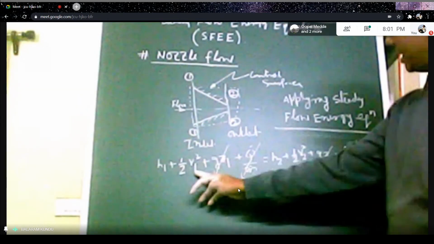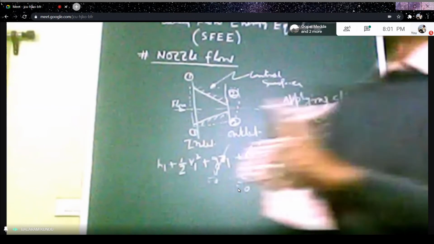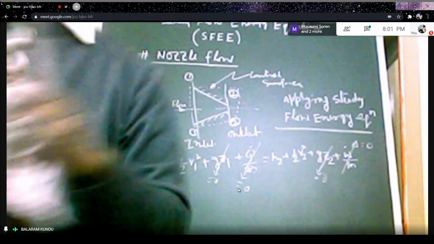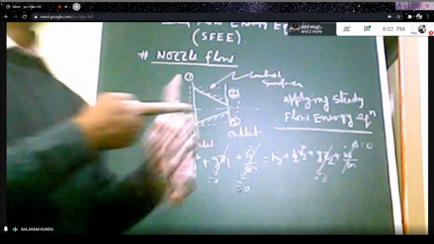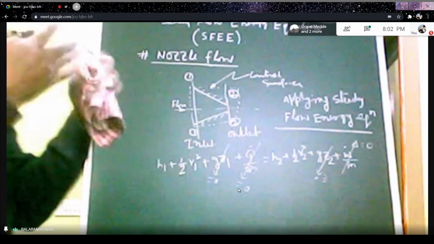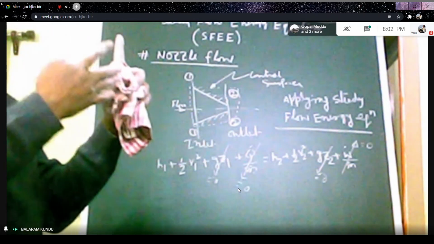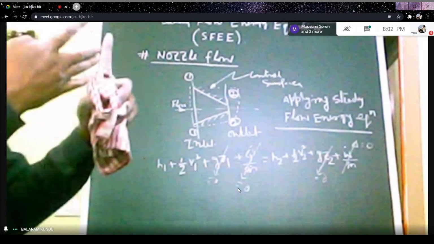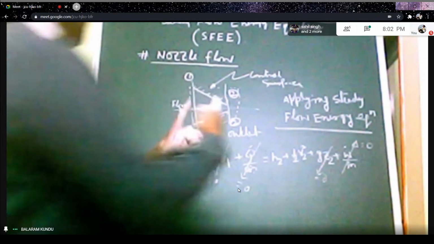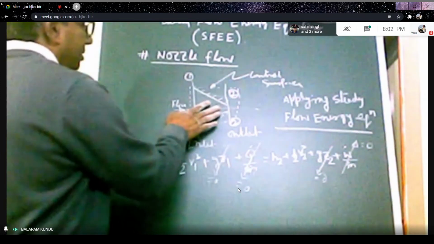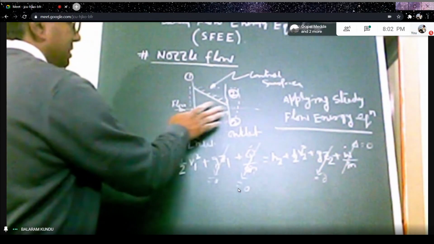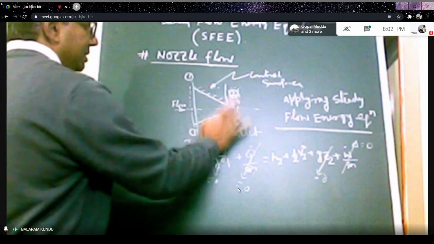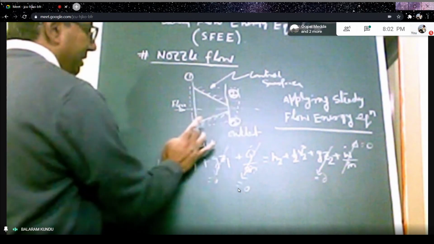If we compare the velocity V1 at the inlet and the velocity V2 at the exit, obviously V2 is much greater than V1. Our objective for nozzle flow is to increase the velocity, so at the exit the velocity is much greater than at the inlet.